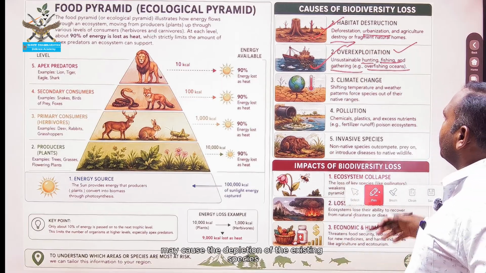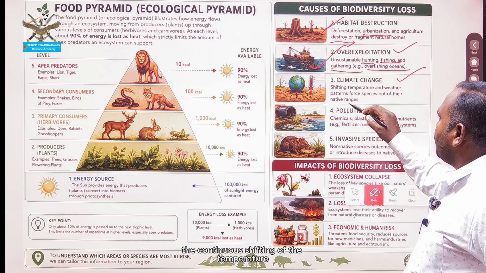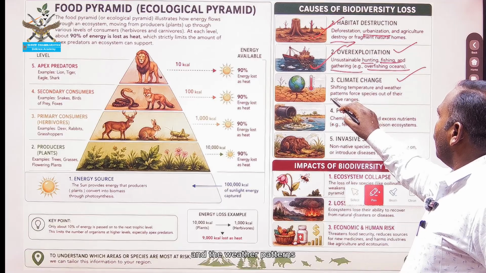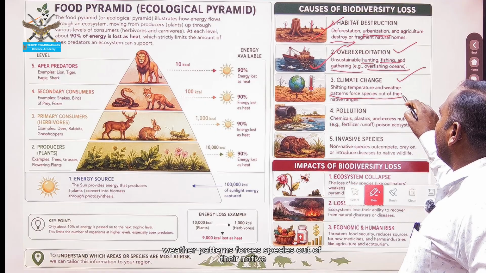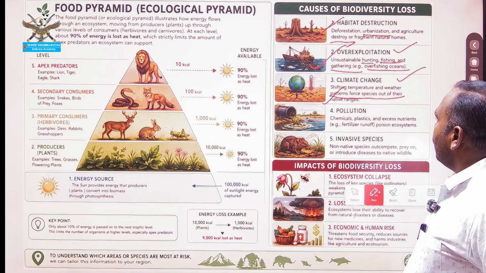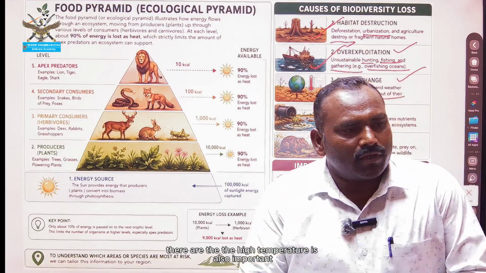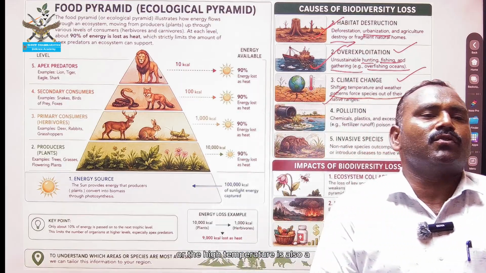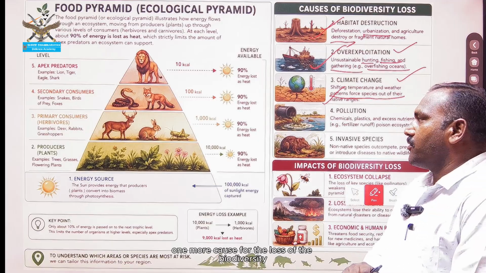Climate change: the continuous shifting of the temperature and weather patterns forces species out of their native ranges. The high temperature is also one more cause for the loss of biodiversity.